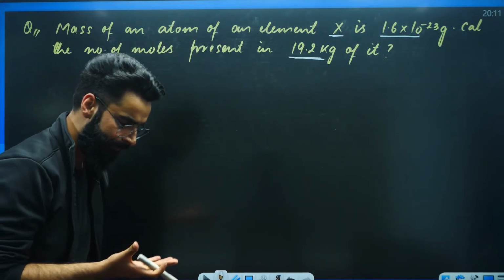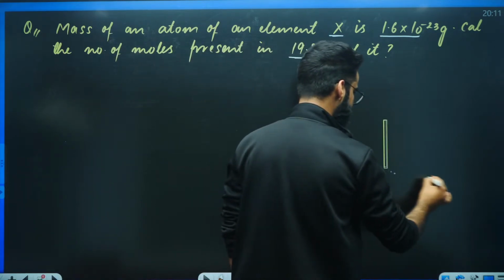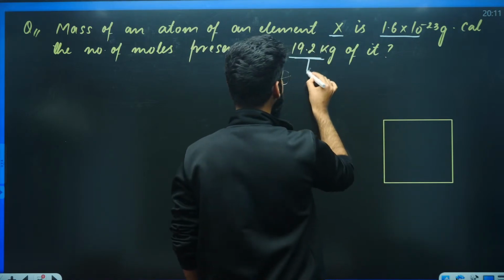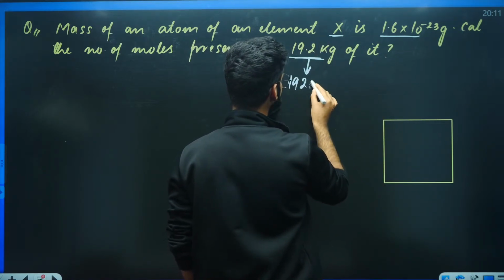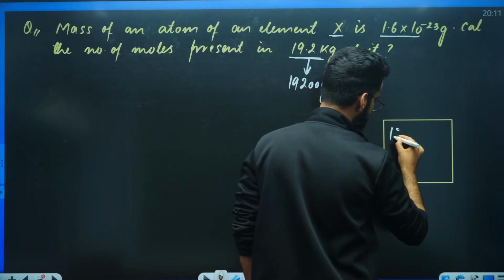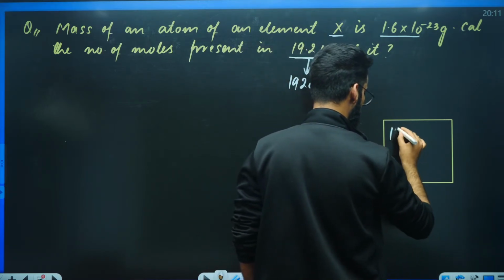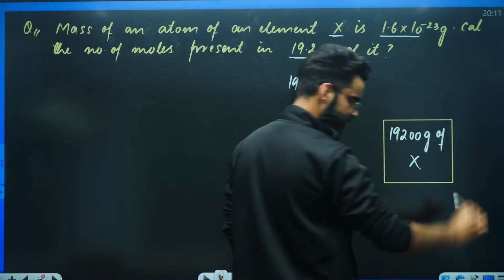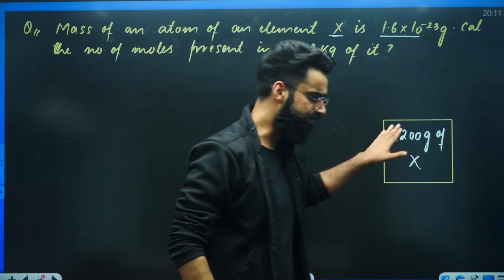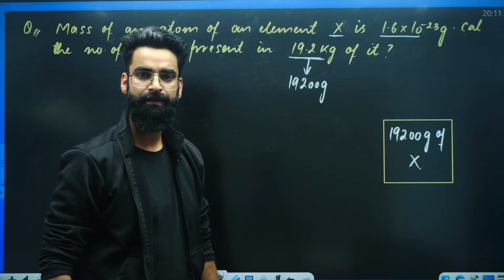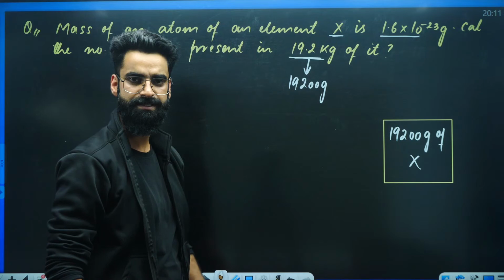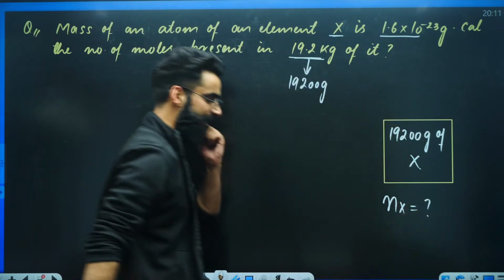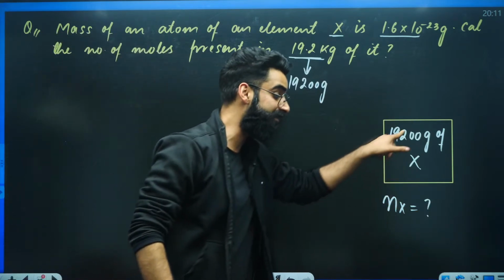So basically, imagine that you have got a container, and in this particular container, what do we have? We have got 19.2 kg, which means 19200 grams. So in this container, we have got 19200 grams of X. We have to check how many moles of X are there in the container.